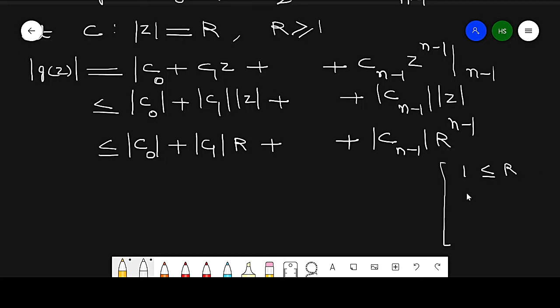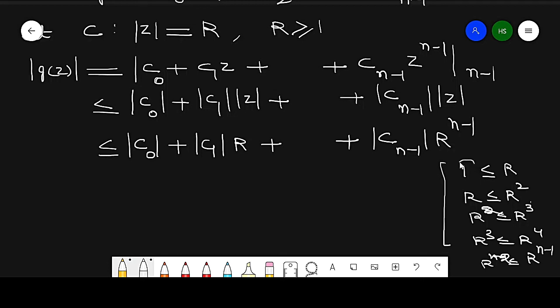So what is R? R is less than or equal to R square. What is R cube? Less than or equal to R raised to power 4. R square is less than or equal to R raised to power 3, and R cube is less than or equal to R raised to power 4. Continue. So R^(n-1) is less than or equal to R^(n-2), less than or equal to R raised to power n minus 1.